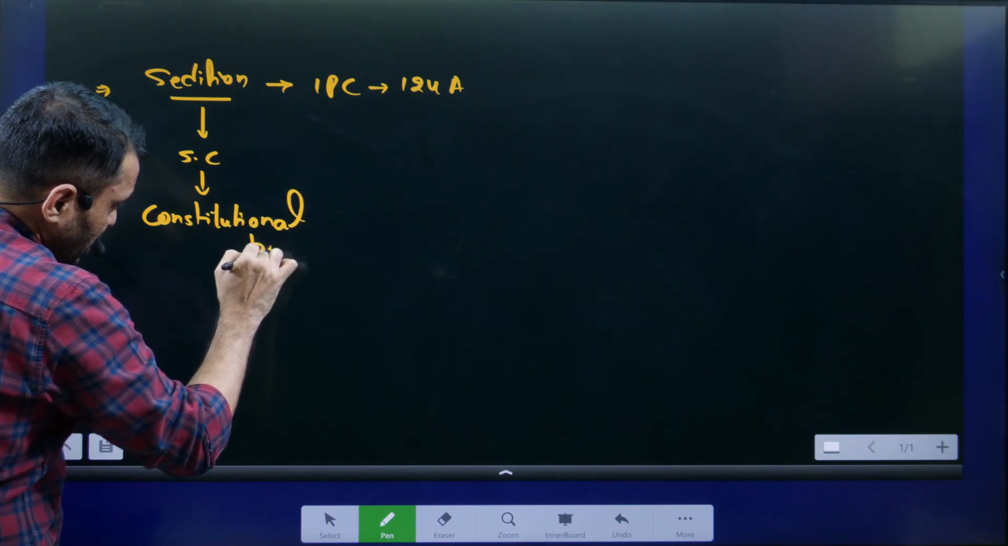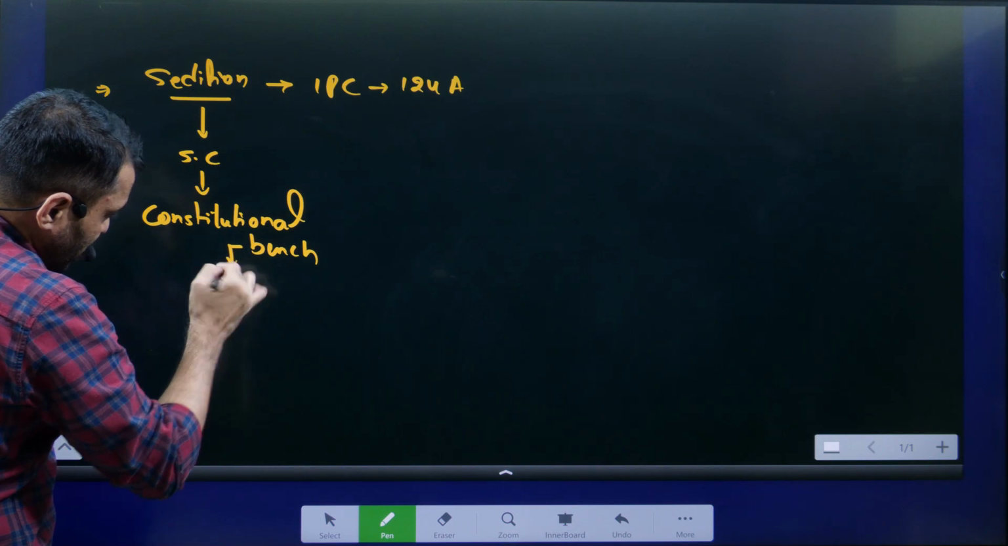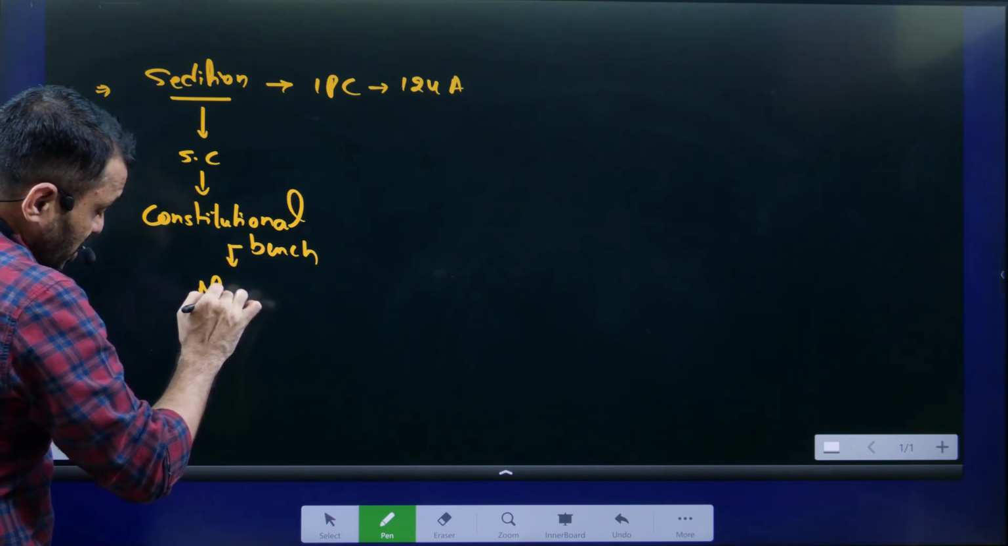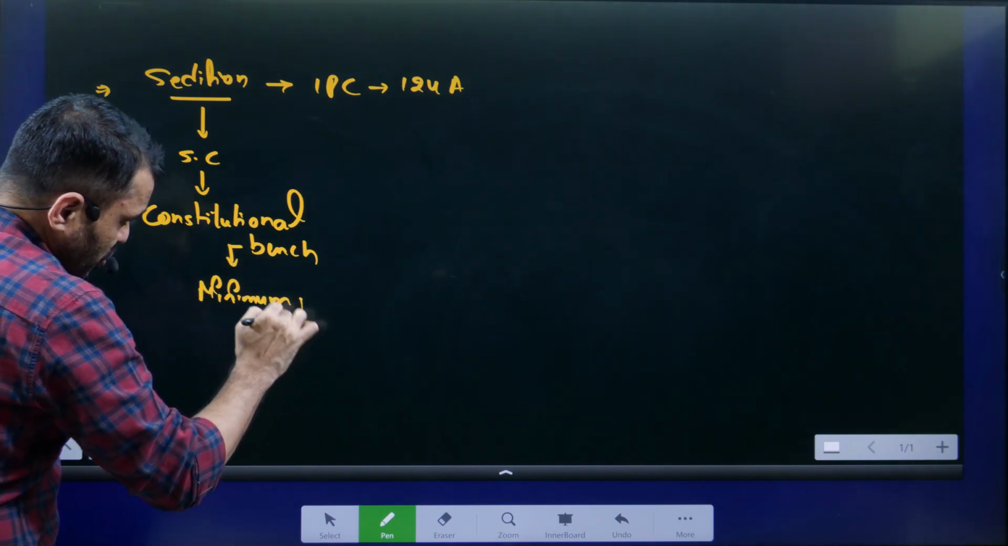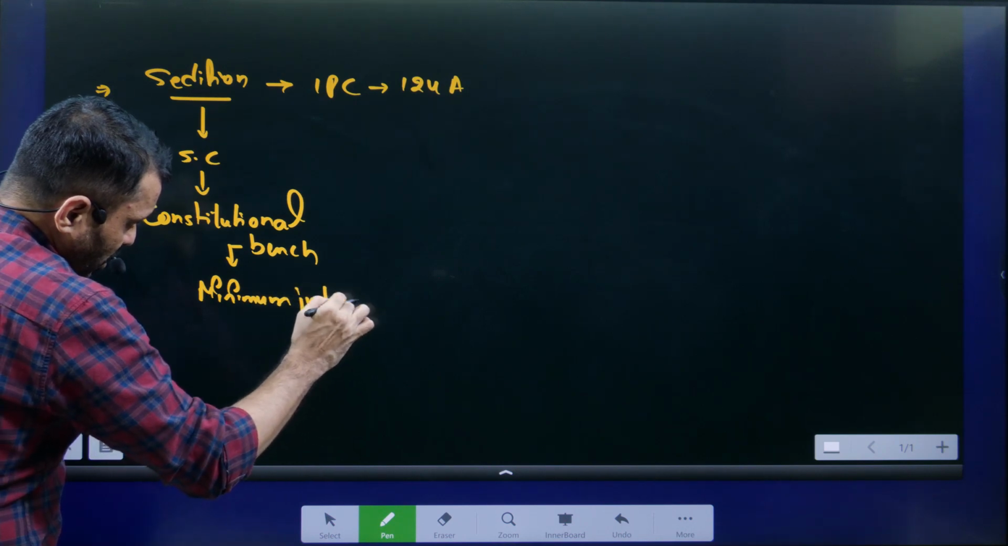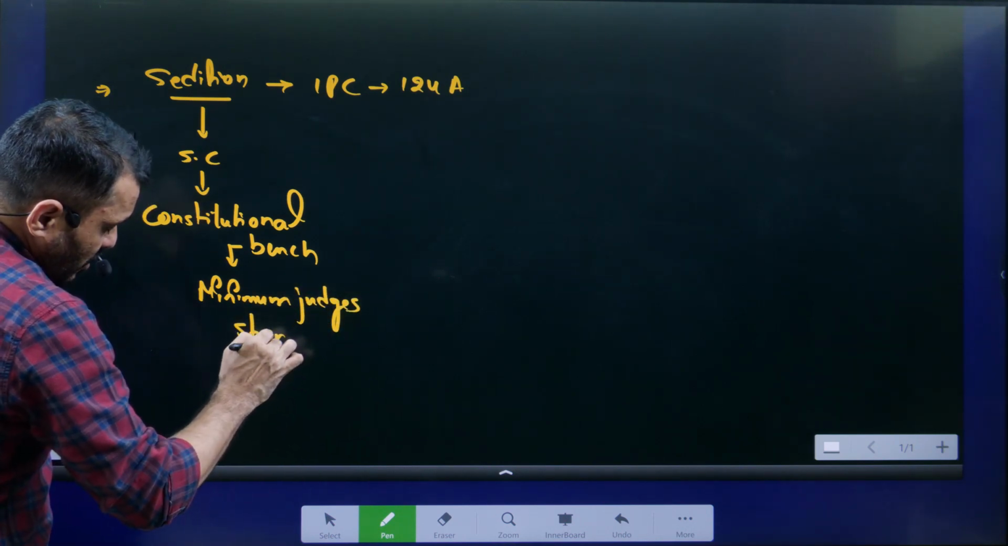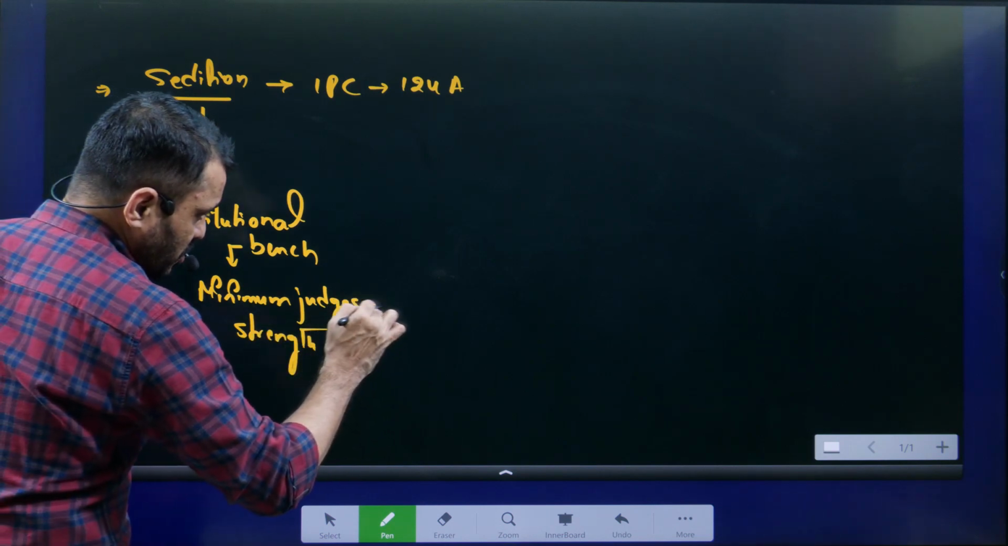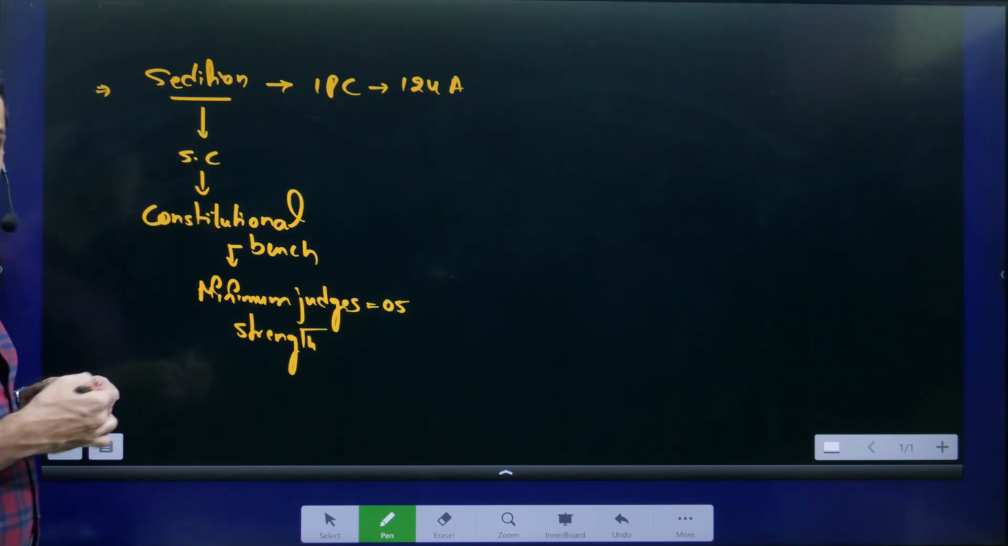That you have to get it. Constitutional bench means minimum judges strength. What is the minimum judges strength of the constitutional bench? Minimum judges strength is 5.